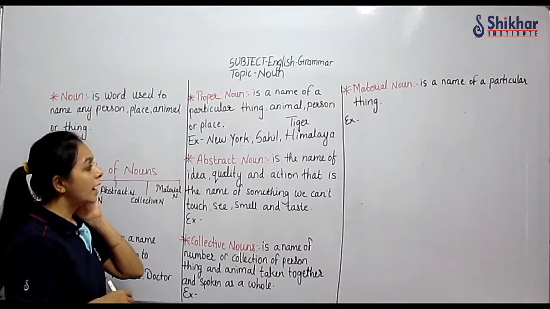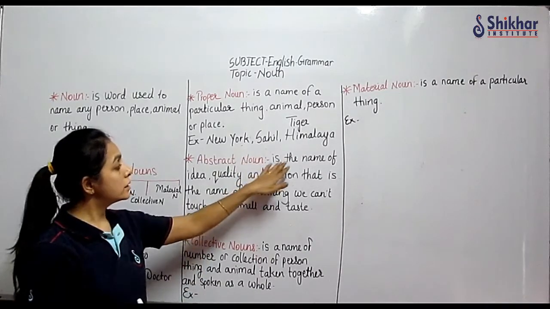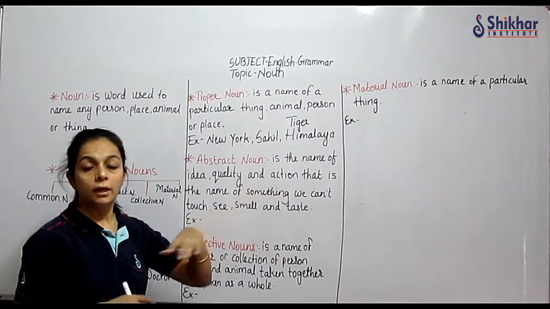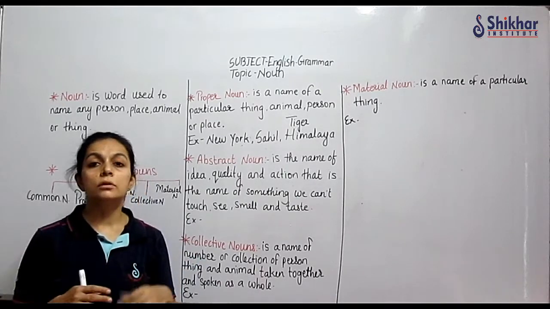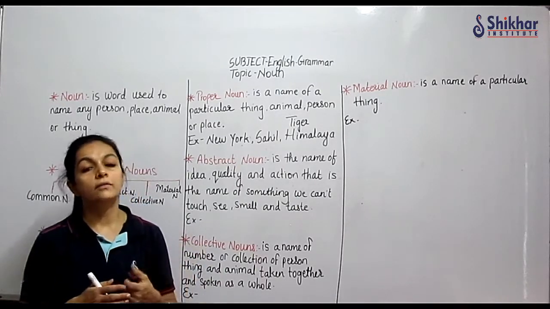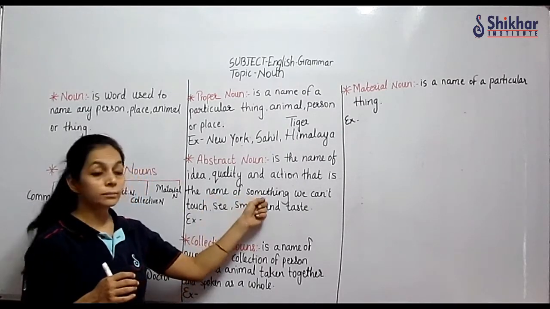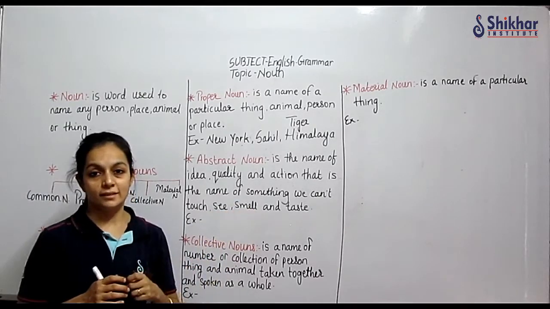Now, abstract noun. What is abstract noun? It is the name of an idea, quality and action. Any idea that we are talking about, any quality of any person or any animal or anything we are talking about, but particularly the name of something we can't touch, see, smell and taste.